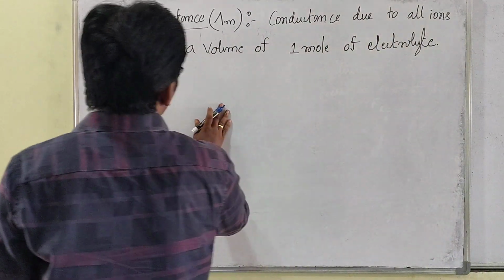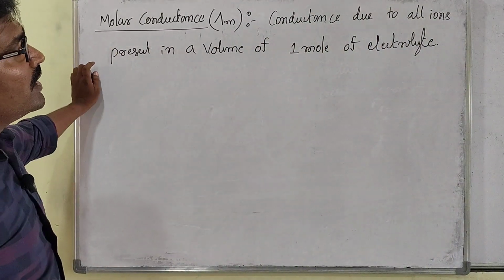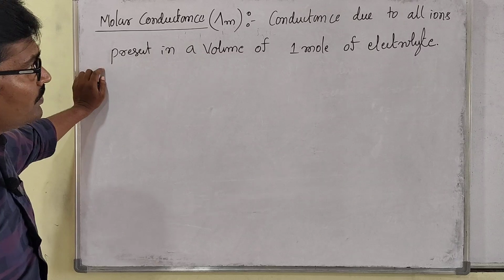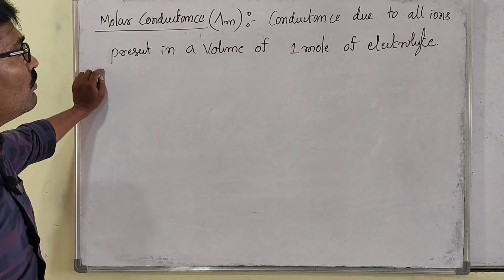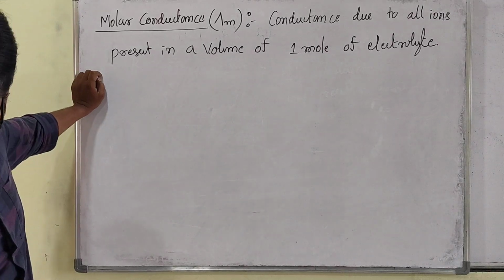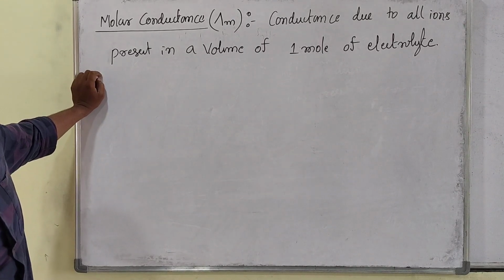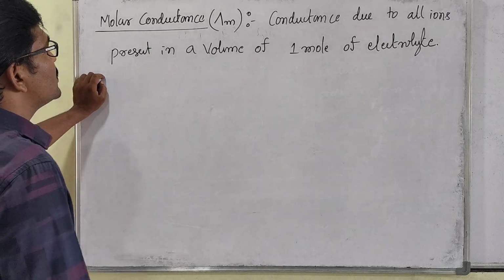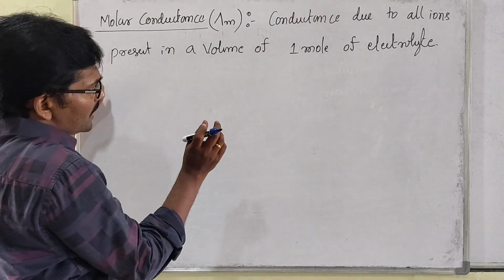So molar conductance means all ions present in the volume of 1 mole of an electrolyte.